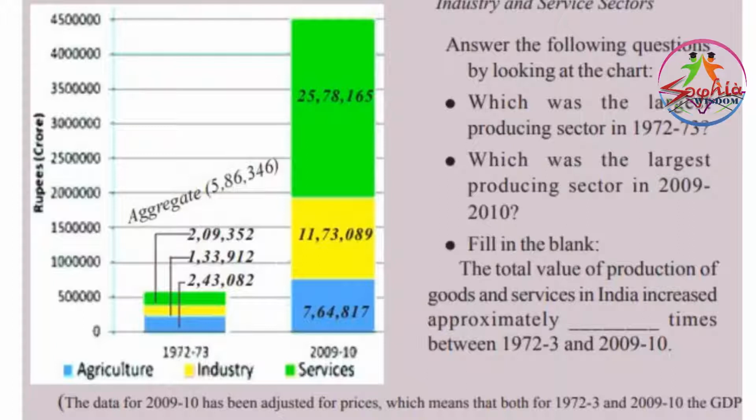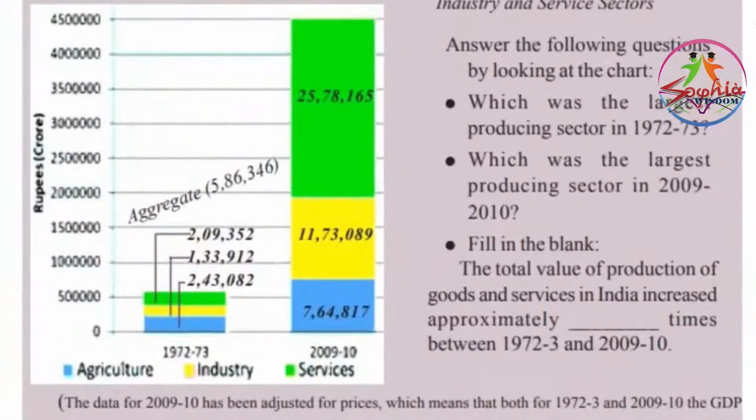By observing this graph, we can judge what type of increase has taken place in production in these three sectors of the economy. We can observe that in 1972 to 73, agriculture was the biggest sector, the biggest sector of employment or production.